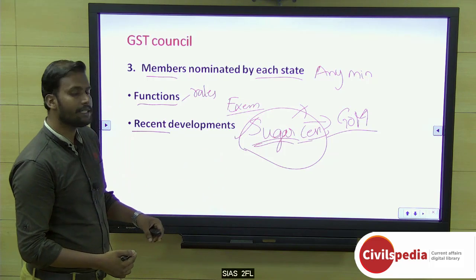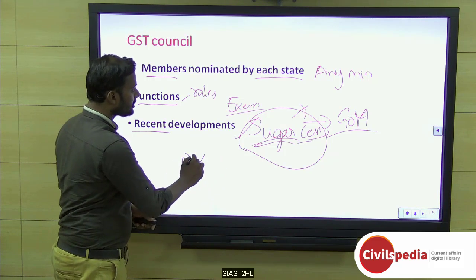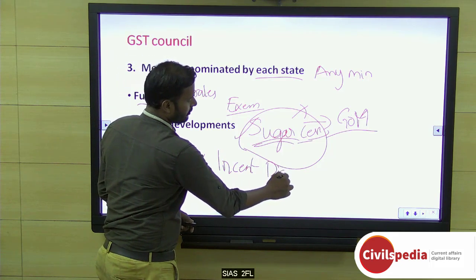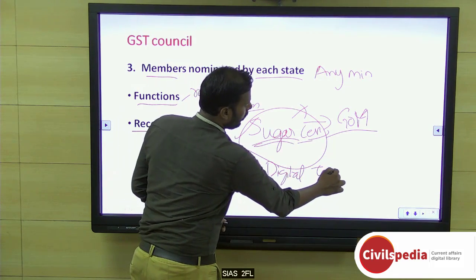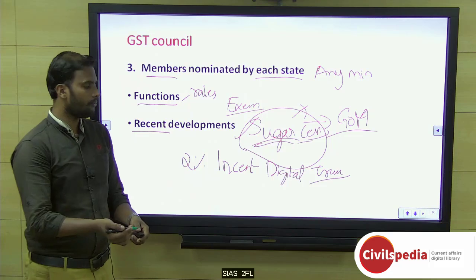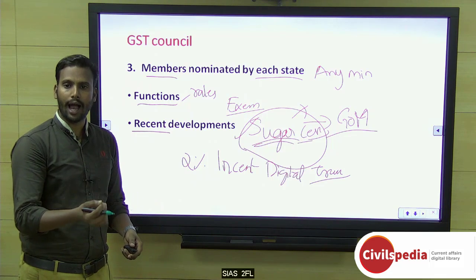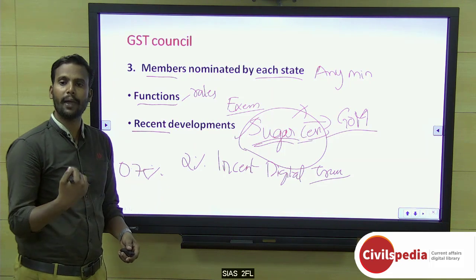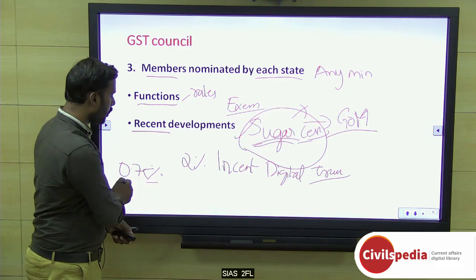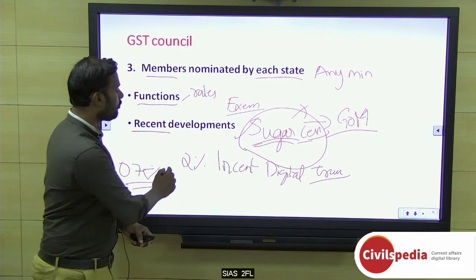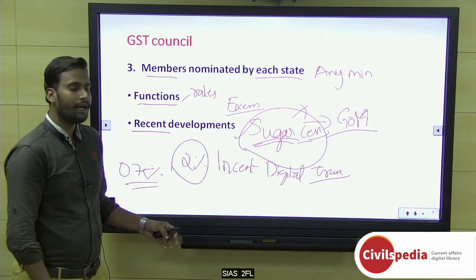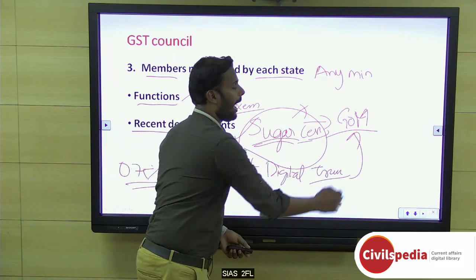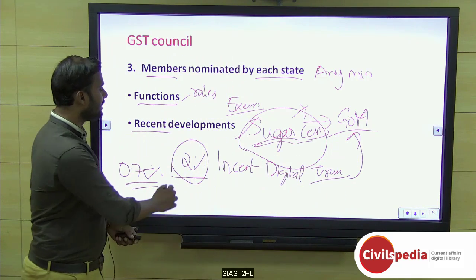And apart from this, there was another initiative regarding a 2% incentive for every digital transaction. Right now, especially if you go for fuel, that means petrol, and pay through a card, you will get around 0.75% as a rebate. That means if you pay 100 rupees, you will get 75 paise off your fuel charges. For the same kind of thing, they are trying to go for a 2% incentive for every digital transaction. This will also be analyzed by the group of ministers. These are the important things.